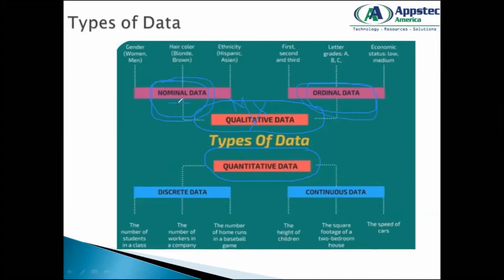Now what is nominal data? Nominal data is, let's say, your gender: man, woman, male, female. If I give you an employee database, you might have a column in that which deals with gender, whether the employee is a female, whether the employee is a male, whether it's a man or a woman. That is the data I give you, which will fall into the category called qualitative, and you cannot measure it. You can take a count, how many men are there, how many women are there, but you cannot measure that data.